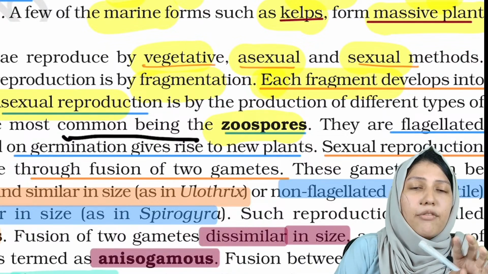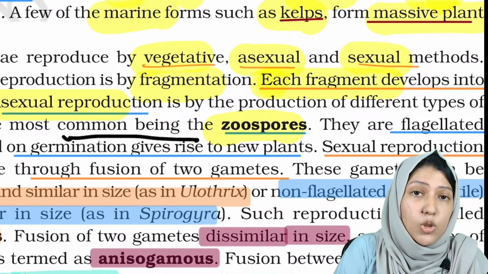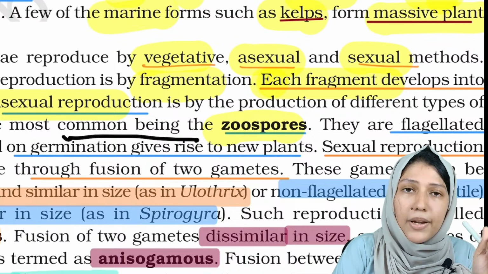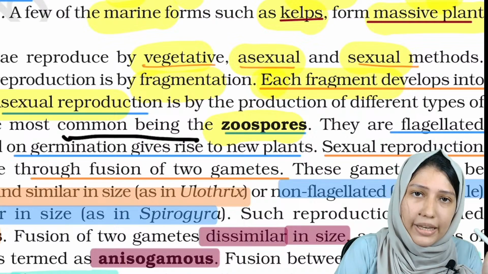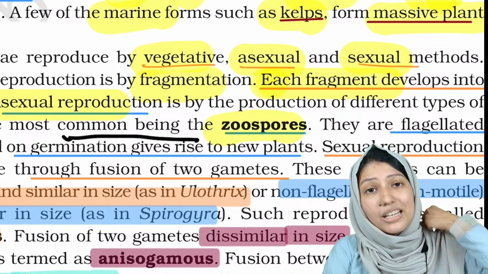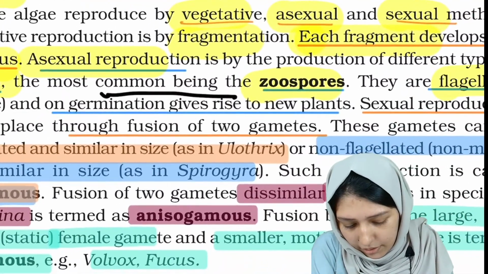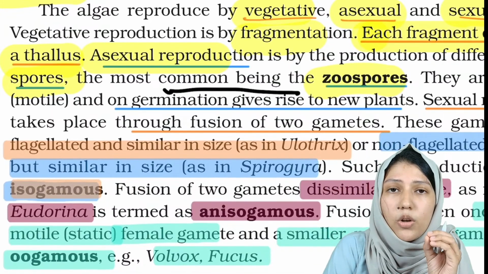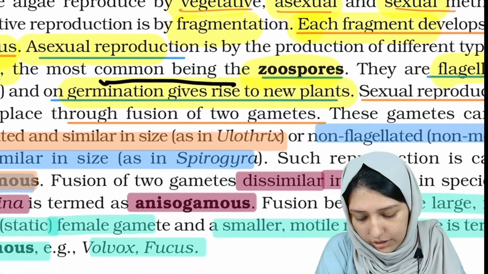Do you remember that when we studied fungi, there were zoospores and aplanospores? Zoospores were flagellated, flagellated means they were motile. Aplanospores were non-motile, and in case of algae there is zoospore, it is again flagellated. Zoospore is always flagellated. Flagellated means it has a flagella, so it can move. On germination, the spore will give rise to new plants.